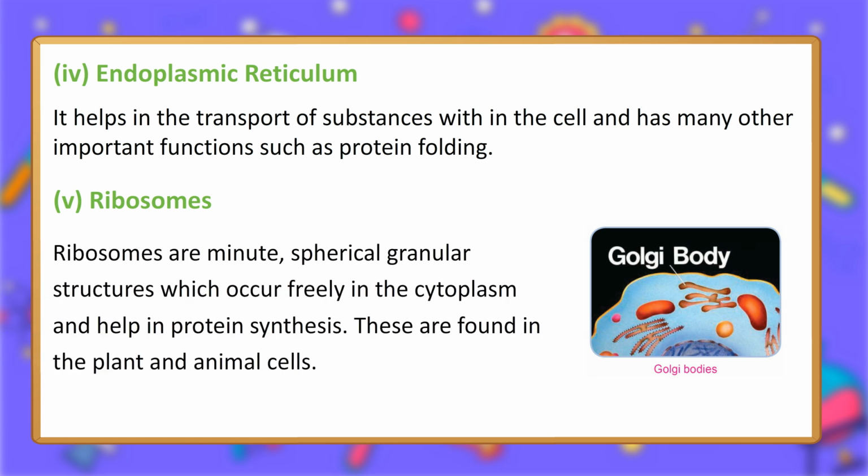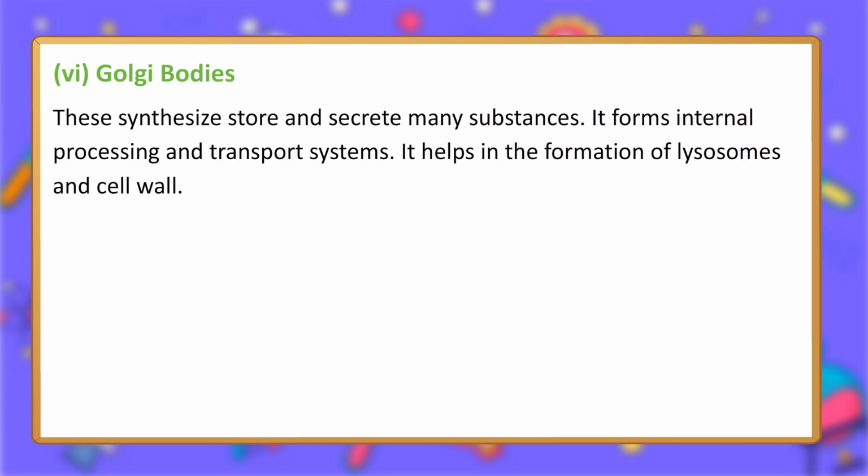5. Ribosomes. Ribosomes are minute, spherical granular structures which occur freely in the cytoplasm and help in protein synthesis. These are found in the plant and animal cells. 6. Golgi bodies. These synthesize, store and secrete many substances. It forms internal processing and transport systems. It helps in the formation of lysosomes and cell wall.